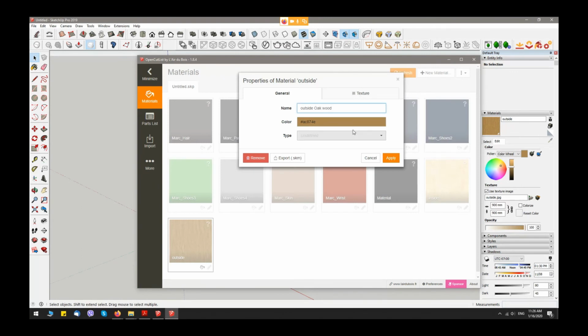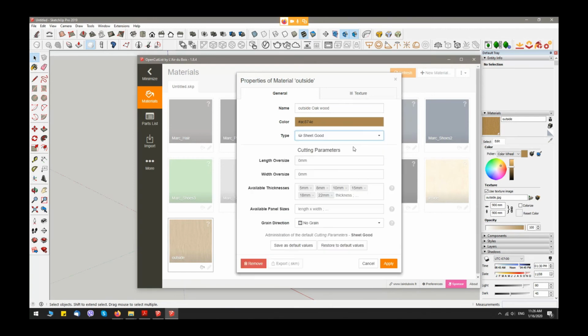Next I have a basic color. This is not necessary to change because we have a texture. Here we see our texture. Next, I have to define this material. Is this solid wood, sheet good, dimensional, or edge banding? This furniture is made from sheet good.